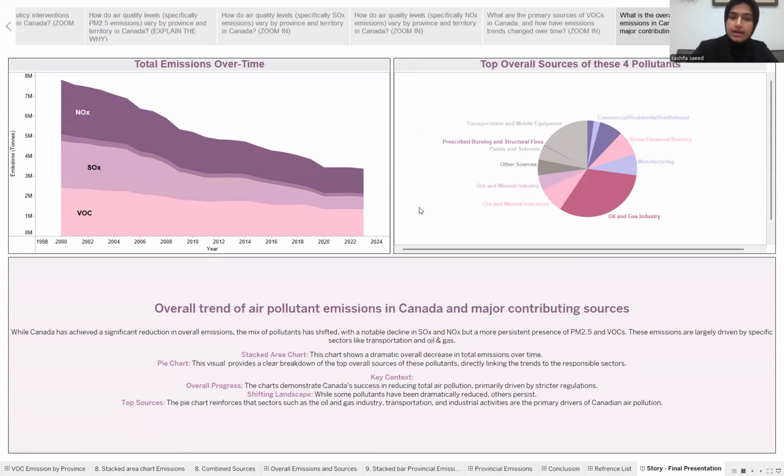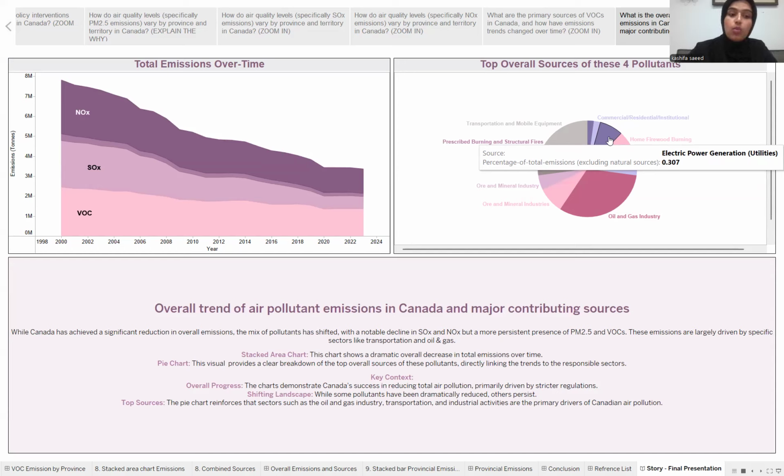So now, this slide brings it all together. This stacked area chart gives us a powerful summary of our success. We can see a dramatic decrease in total emissions since the 1990s. And then the pie chart gives us a clear breakdown of the top overall sources of these pollutants, which directly links the trends to the responsible sectors.